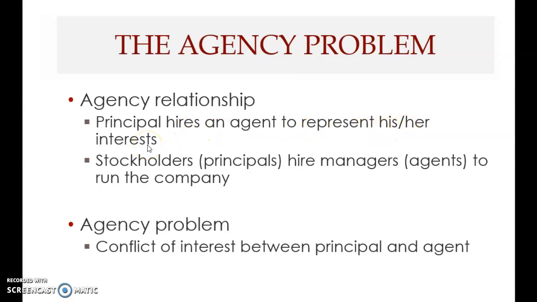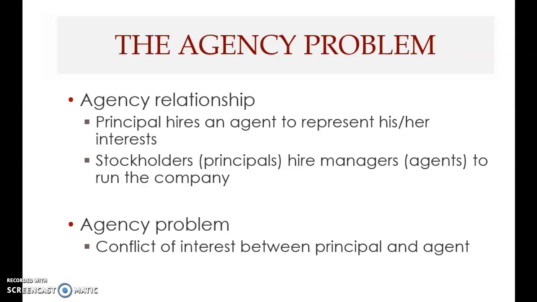So you have two persons here. One is the owner, the principal, who owns the business, and the other is the agent, the manager who runs the business. This happens in a company because the company is owned by many owners, who may not necessarily have the skills to run the business.